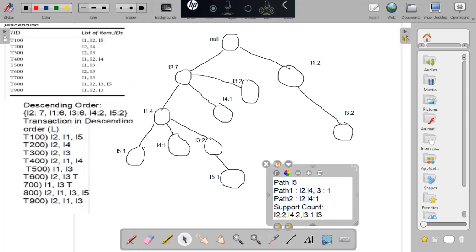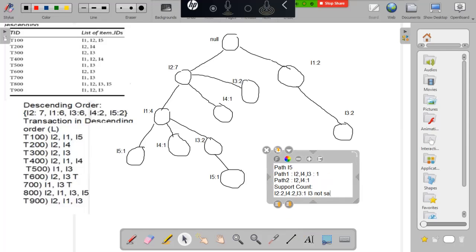I3 does not satisfy the minimum support count 2, hence remove I3. So the transaction which contained I3, I3 is to be removed.